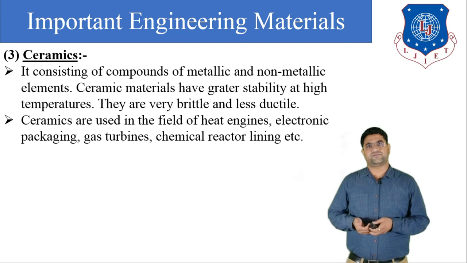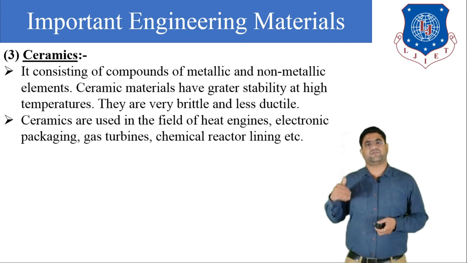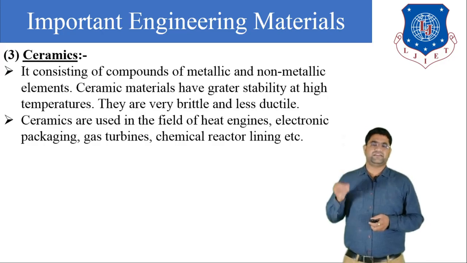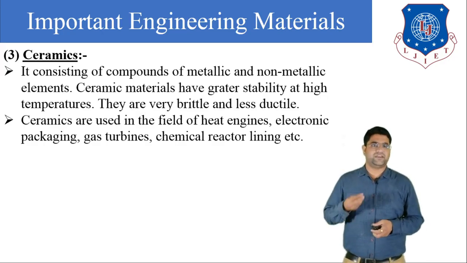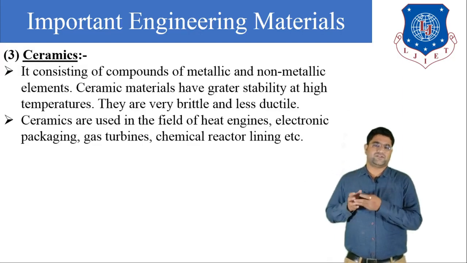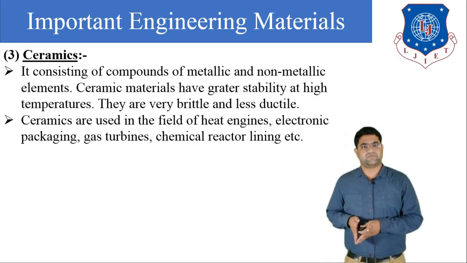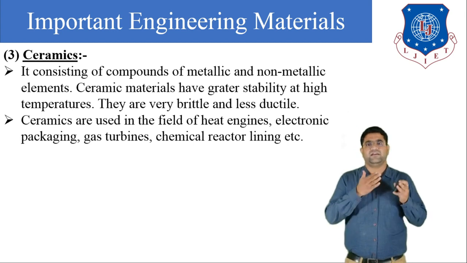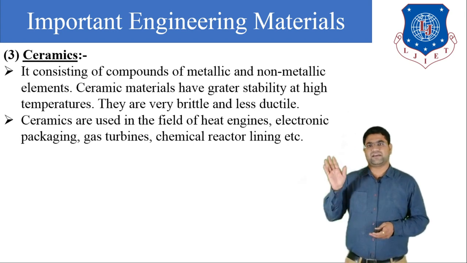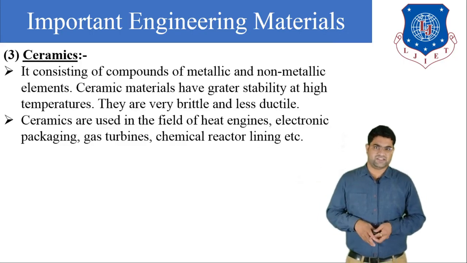Also they are used for making cutting tools, because the hardness of ceramic is very high. Ceramics are used in the field of heat engines and electronic packaging, and also for gas turbines and chemical reactor lining. So these are some applications of ceramics.